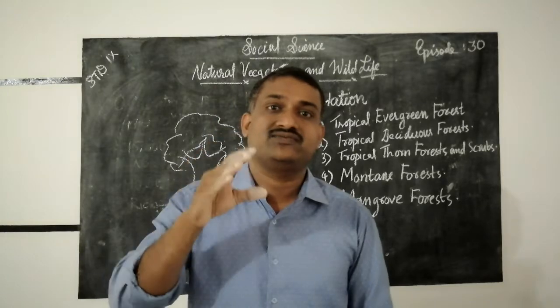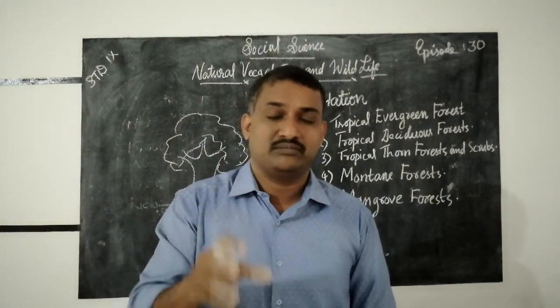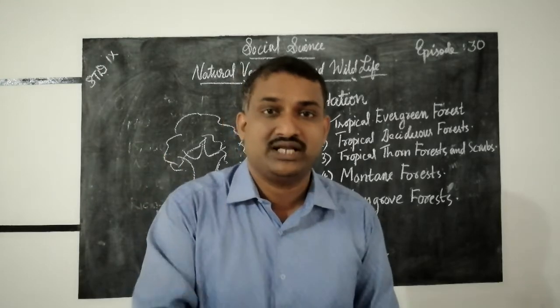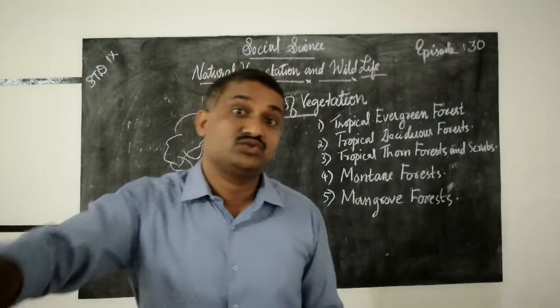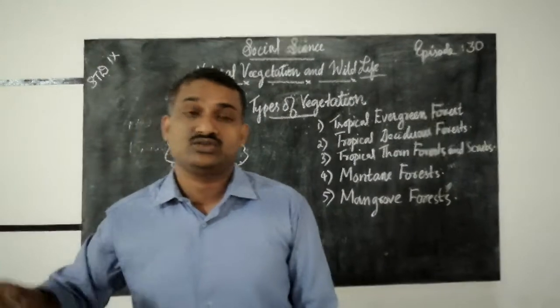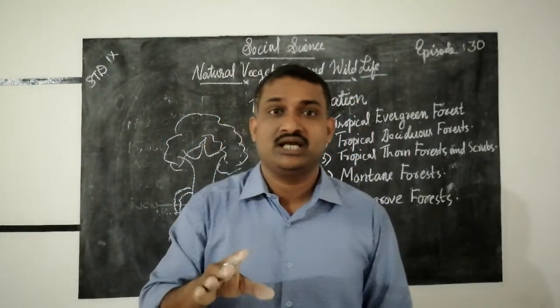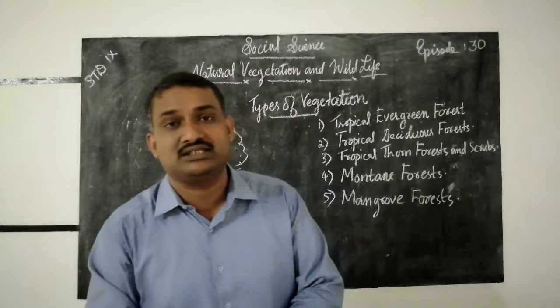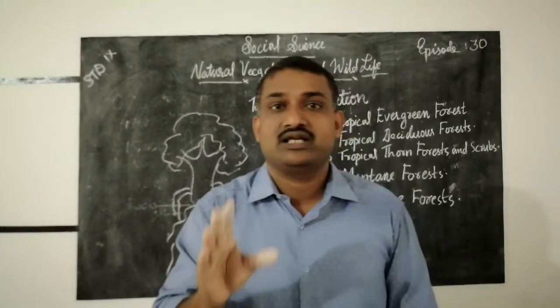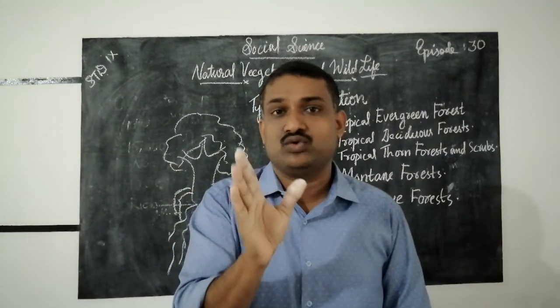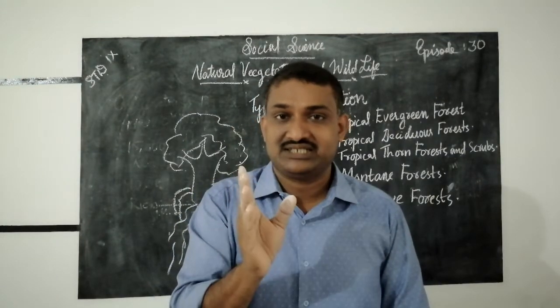They will conduct different sessions in this club about the importance of plants and animals, and they will give awareness to other children and to the societies also, so that plants and animals can be protected. Once plants and animals are protected, then only human beings can exist. So balancing our ecosystem is very essential.